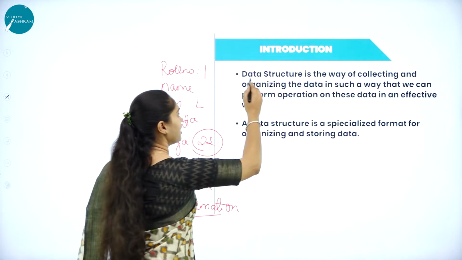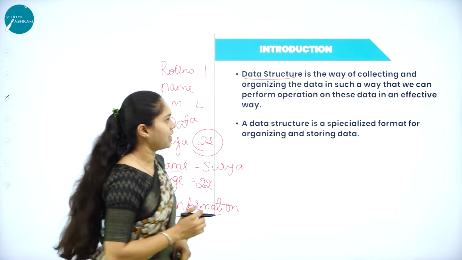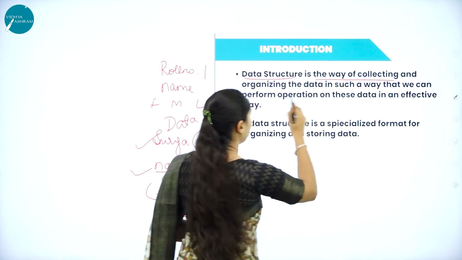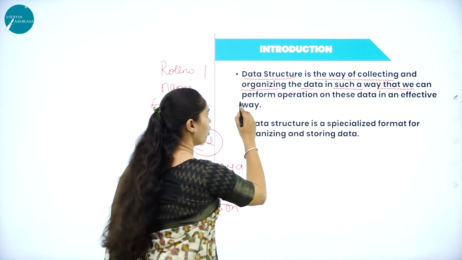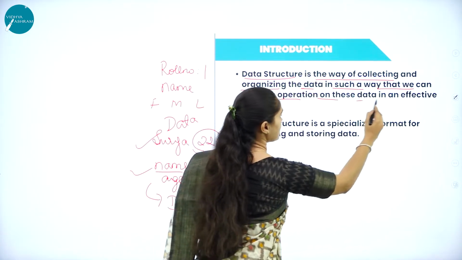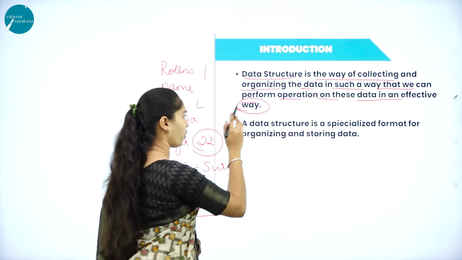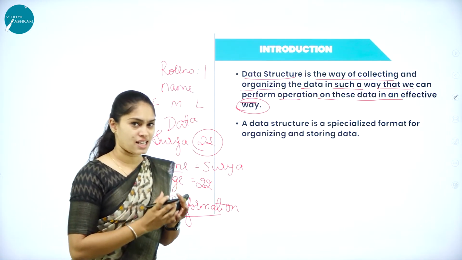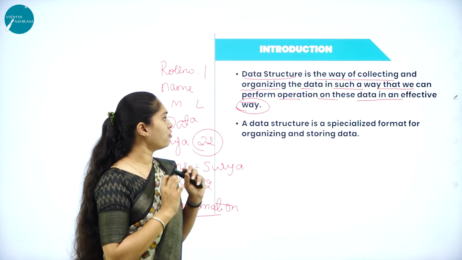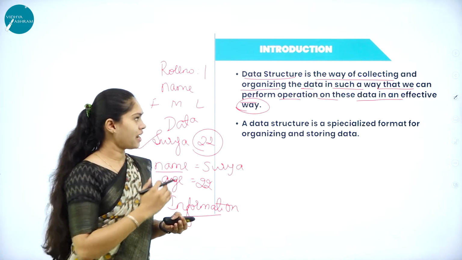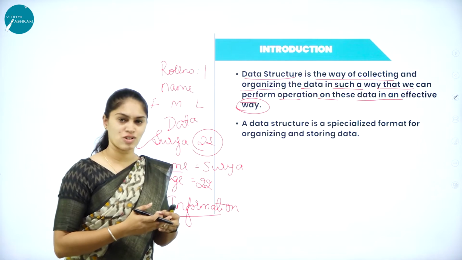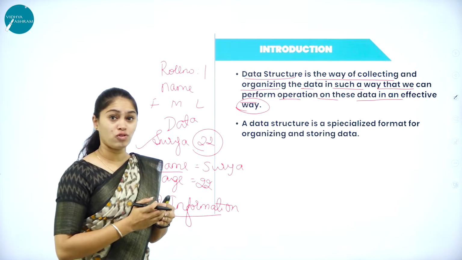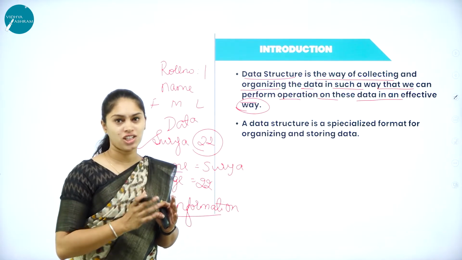So a data structure is a way of collecting and organizing the data in such a way that we can perform operations on the data in an effective way.